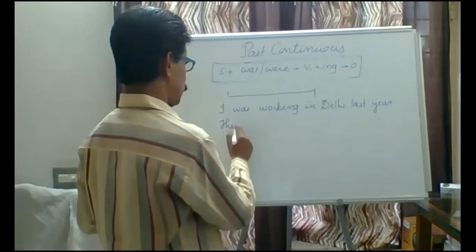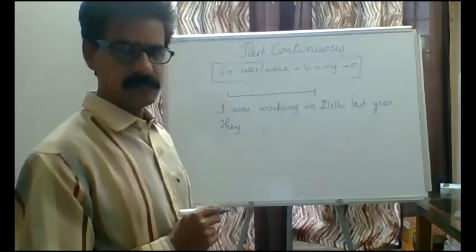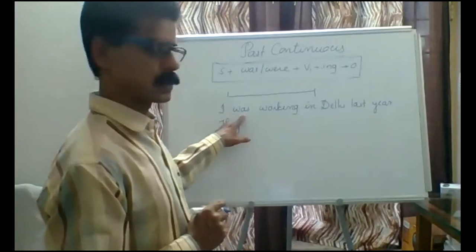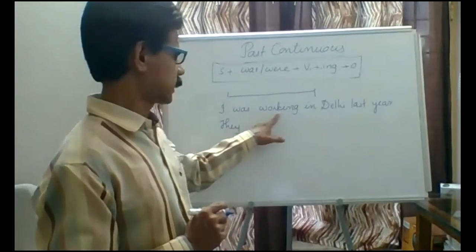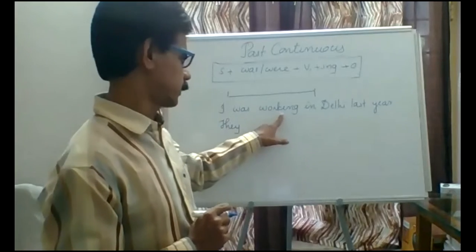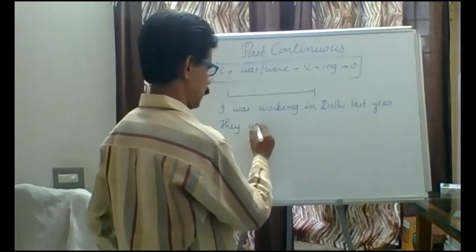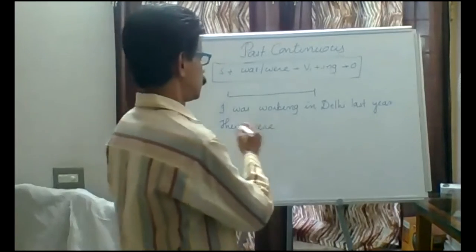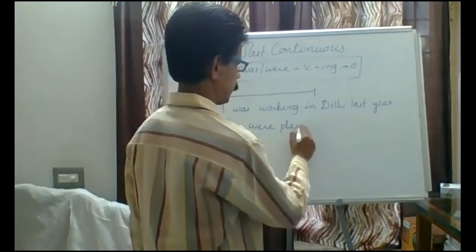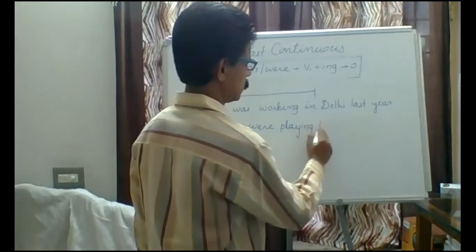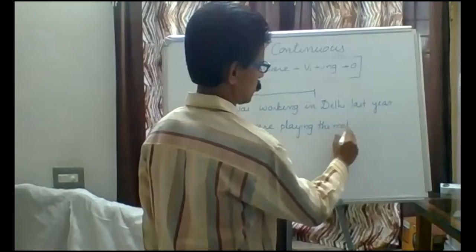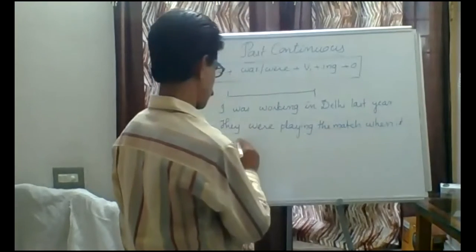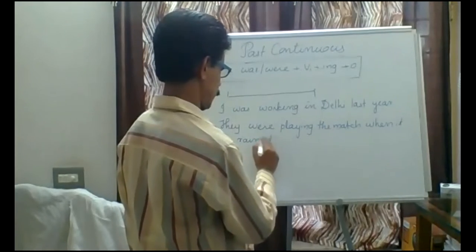They were. If we take the subject as plural, I is a singular subject and was is used here as a helping verb. Working, work plus ing, is the ing form of the verb. After they we must use were. They were playing the match when it rained.